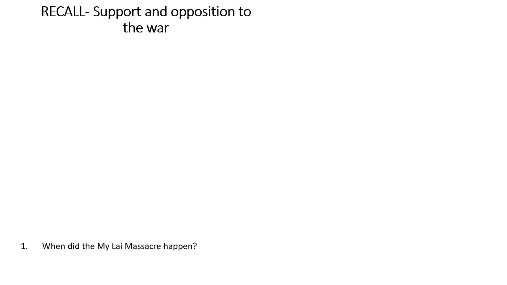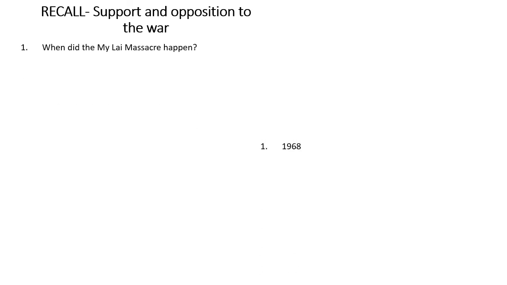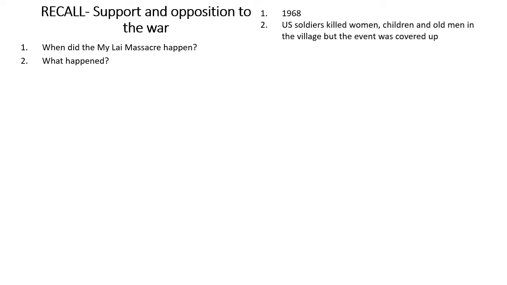So here we go. Number 1, when did the My Lai massacre happen? This was in 1968. What happened? Well, this was when US soldiers killed women, children and old men in the village, but the event was covered up. Who was the only person to stand trial for this? This was Lieutenant Calley.